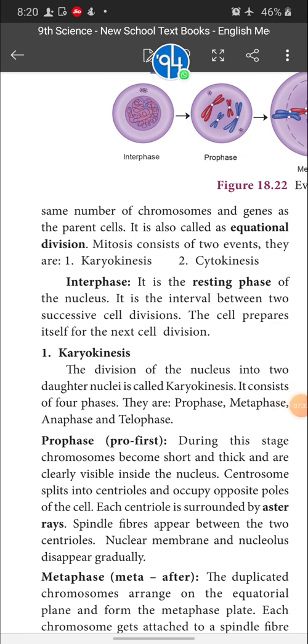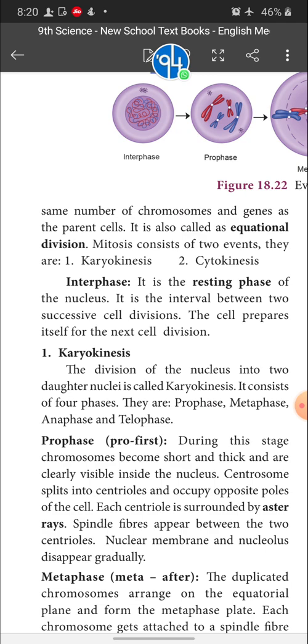What preparation takes place in this time? That is, as I said, DNA multiplication, because chromosomes are made up of DNA. A chromosome consists of a linear arrangement of DNA. A fragment of DNA is called a gene. Genes control the characters and pass from one generation to another generation. These are another topic related to genetics, but anyhow, you know about it.